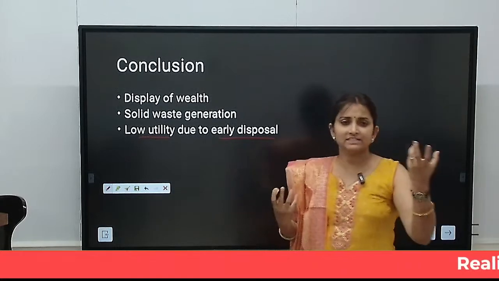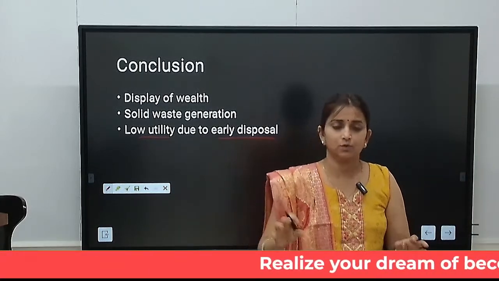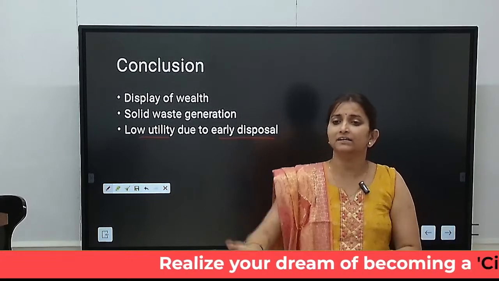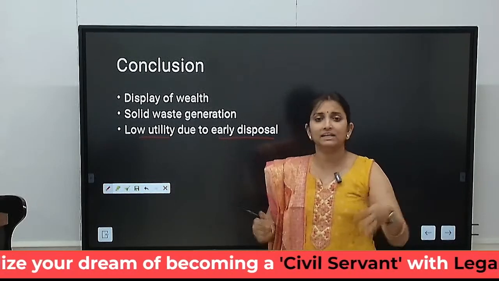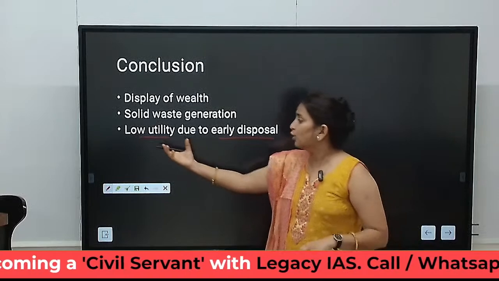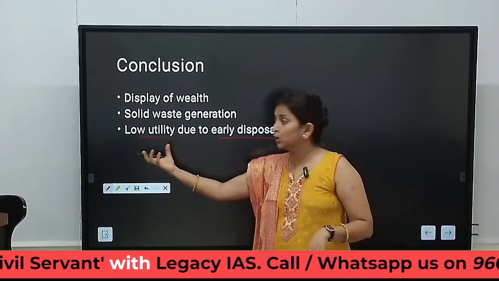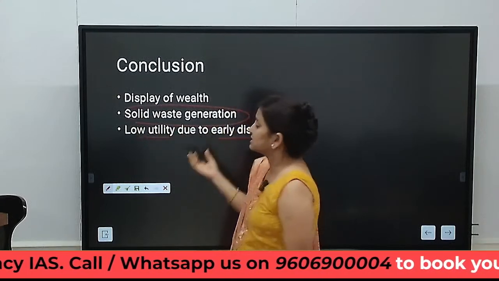Let's say a couple, both having vehicles. They will sell them off and buy new ones. They will declare that there are certain problems going on in the vehicle, and instead of getting it repaired, they will change the vehicle. So overall the product is undergoing low utility, plus it is also leading to excessive solid waste generation.